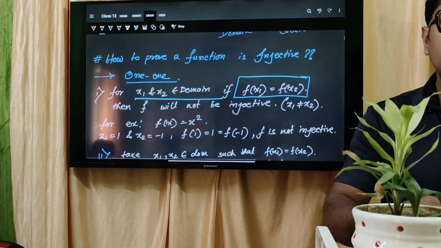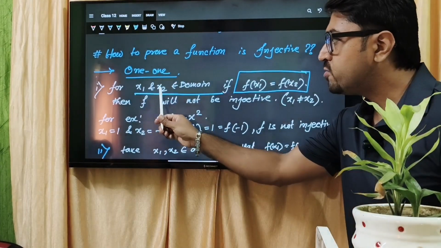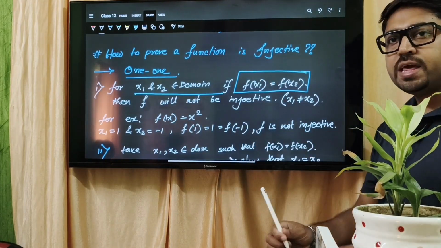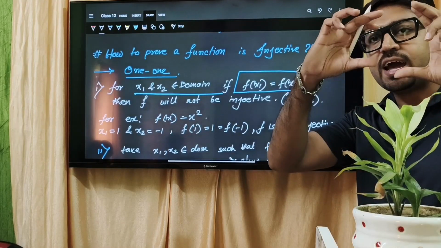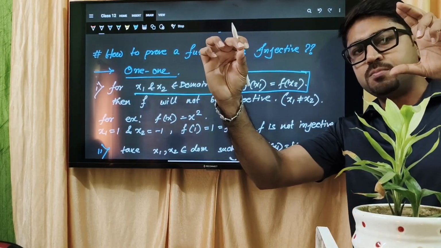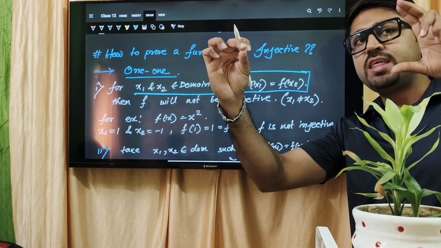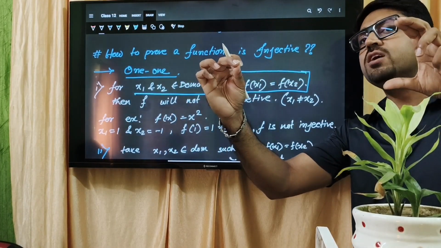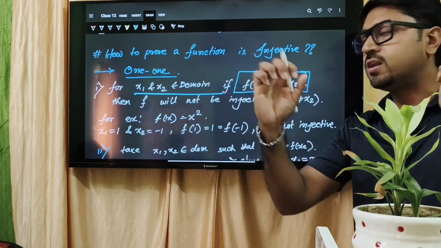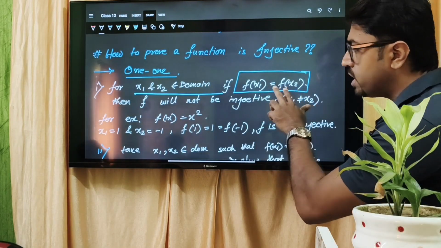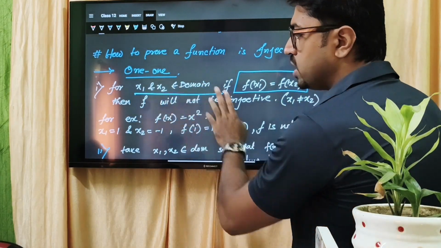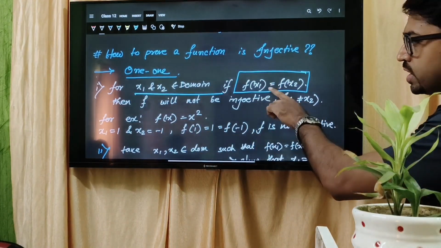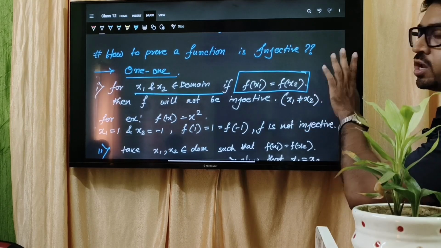তো আমরা কি করছি, এই কন্ডিশনটাকে কাজে লাগাবো। To prove a function is one-one, I will take x1, x2 from the domain set in such a manner that f(x1) and f(x2) are equal. And I am taking the different x1, x2 and I am saying that the image point is same. If the image point is same, then they cannot be different. If they are different, then ওটা one-one হবে না, আর তাহলে many-one হয়ে গেল। তো আমাদের প্রুফ করতে কি হবে যে x1, x2 সেম। ক্লিয়ার? So from f(x1) equal to f(x2), I will try to prove that x1 and x2 are same or not. So then it will be injective if x1 equal to x2 and not injective if x1 not equal to x2.